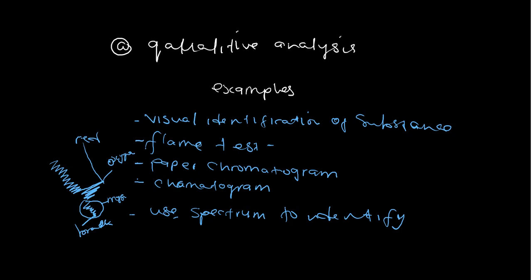So we are now going to talk about quantitative analysis. What are we going to use for quantitative analysis? So let's go to quantitative analysis.